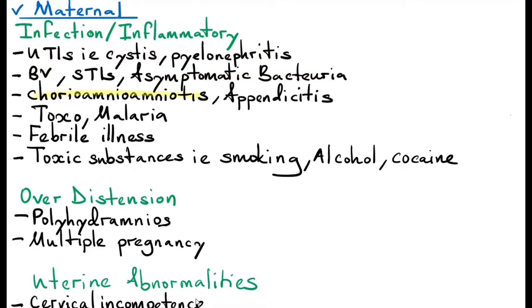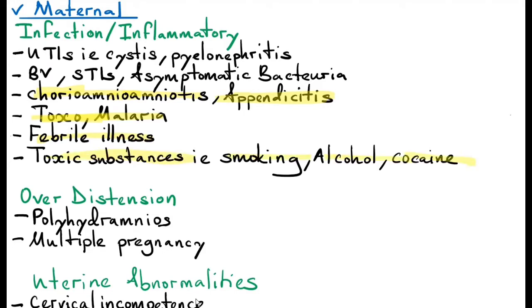Chorioamnionitis. Chorioamnionitis is infection and inflammation of the chorion and the amnion. Appendicitis. Appendicitis can cause preterm labor in the sense of the anatomical relation between the uterus and the appendix. Toxoplasmosis, malaria. These are systemic infections or maternal febrile illness. Toxic substances like smoking, alcohol, and cocaine.